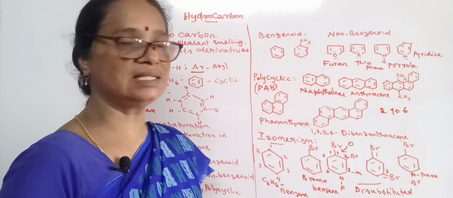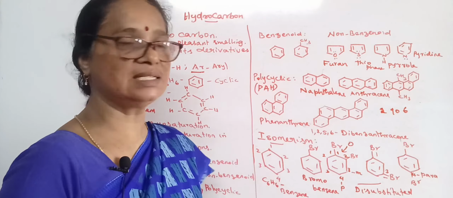So the two bromine atoms are present in 1 and 2 position, so the name is 1, 2 dibromobenzene. And in this case, the two bromine atoms are present at 1, 3 position, so it is 1, 3 dibromobenzene. And here the bromines are at 1, 4 position, so it is said to be 1, 4 dibromobenzene.